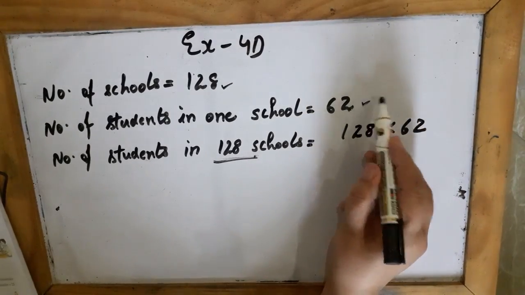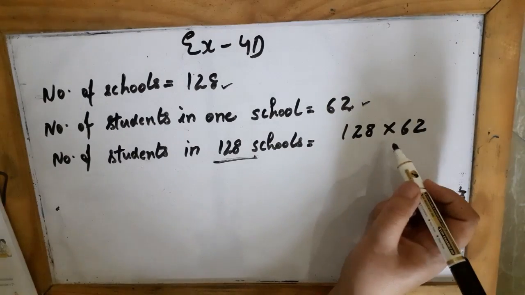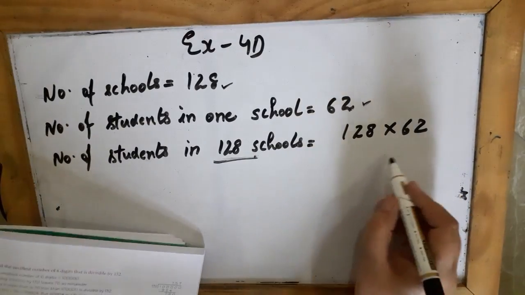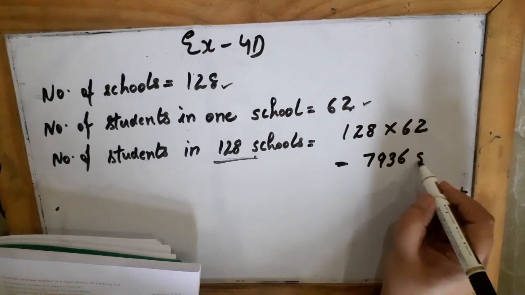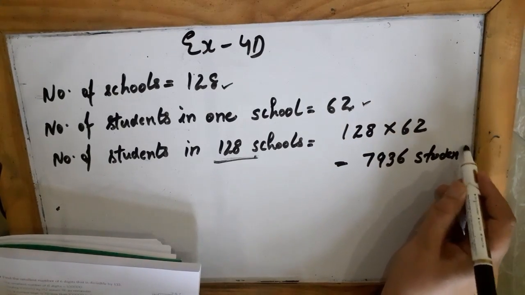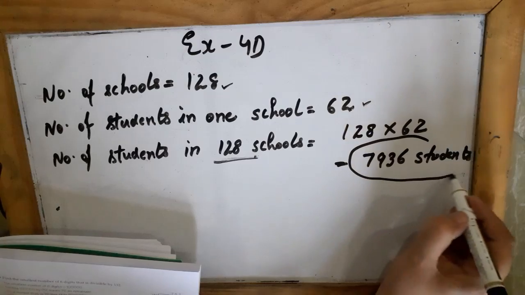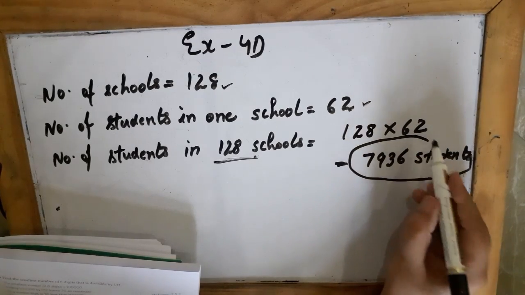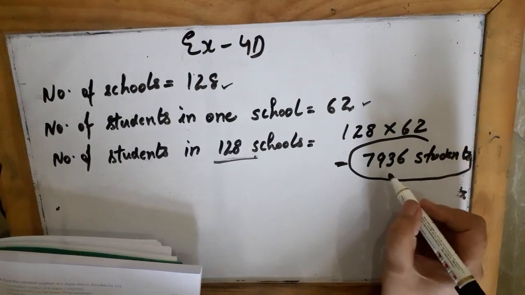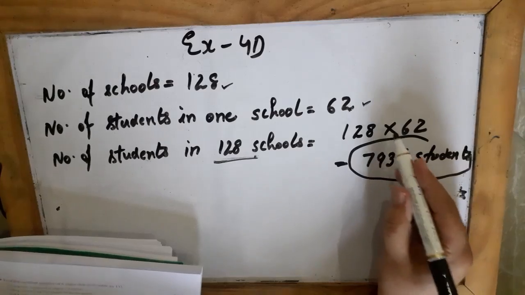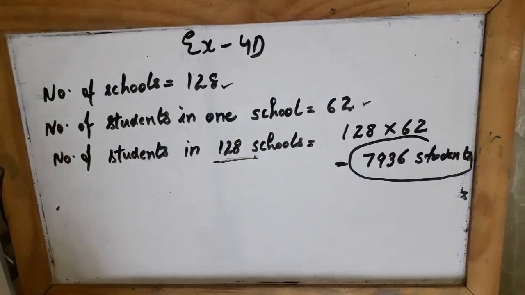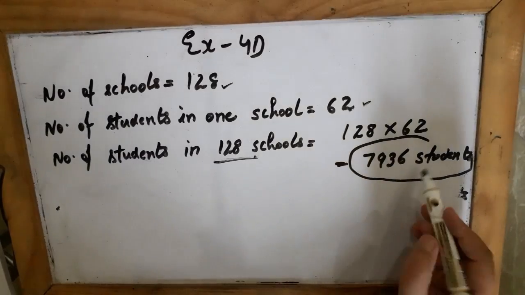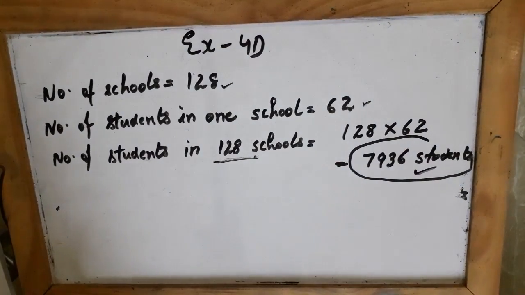When I have to find about more, what we do? We multiply. So when you multiply, you will get 7936 students. So you have to multiply these two numbers and you will get this answer. So these many students participated in the competition from 128 schools. Now we know the total number of students who participated.